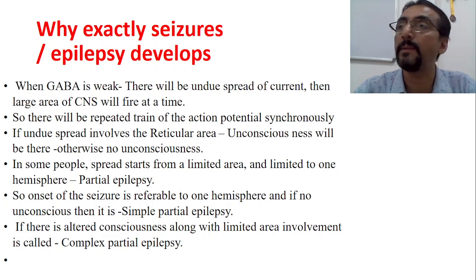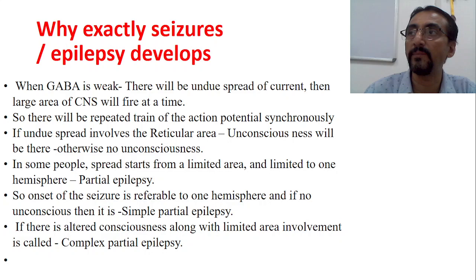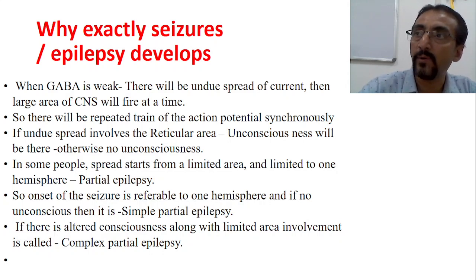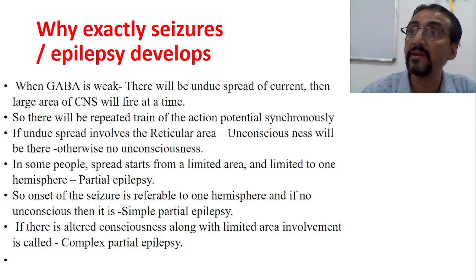is simple partial epilepsy. Now, partial epilepsy is of two types, simple and complex. In partial epilepsy, from one cerebral hemisphere, the abnormal electrical discharge starts at one point and it spreads. If it is spreading and spreading, but it does not reach the reticular activating area by the time it diminishes, then there is no unconsciousness. Only some of the symptoms related to one part of the cerebral hemisphere will come. Then we will call it a simple partial epilepsy.